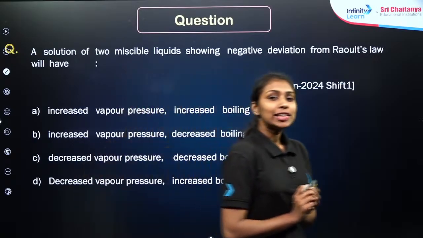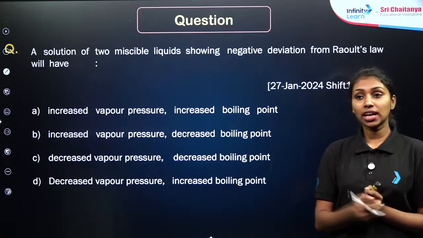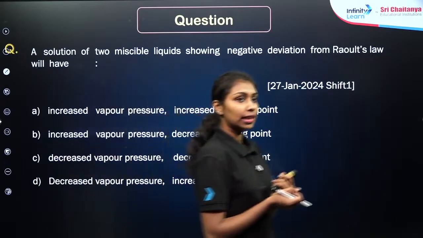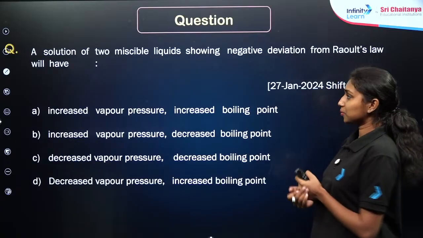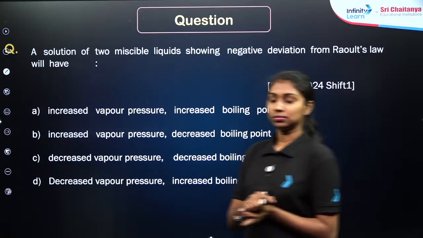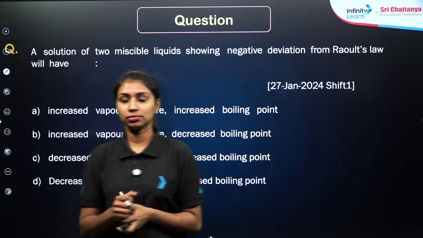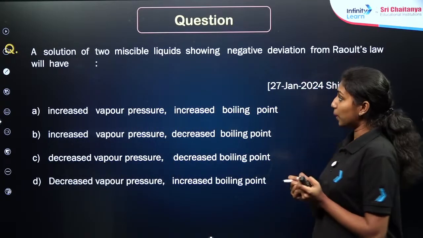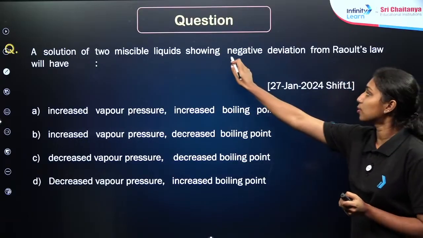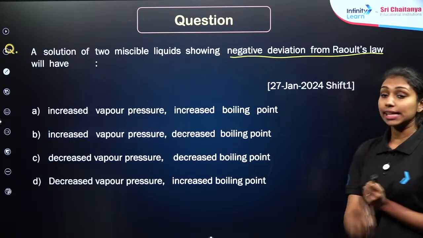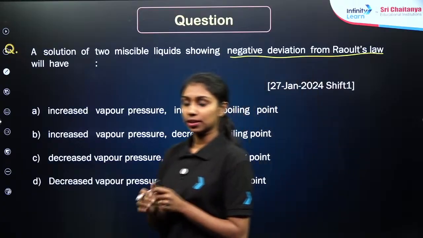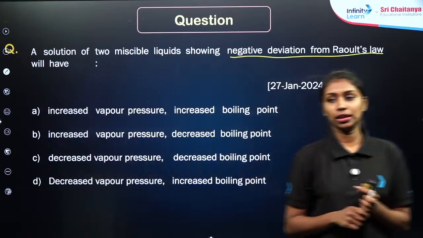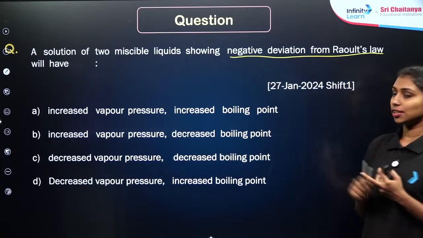Yes, fine. Now let us practice some questions based on ideal and non-ideal solutions. Here is the first question. Read the question carefully, then let me know the answer in the comments. The question is: a solution of two miscible liquids showing negative deviation from Raoult's law, what will be their conditions in terms of vapor pressure and boiling point? Okay, this is a recent question from the JEE Main exam.